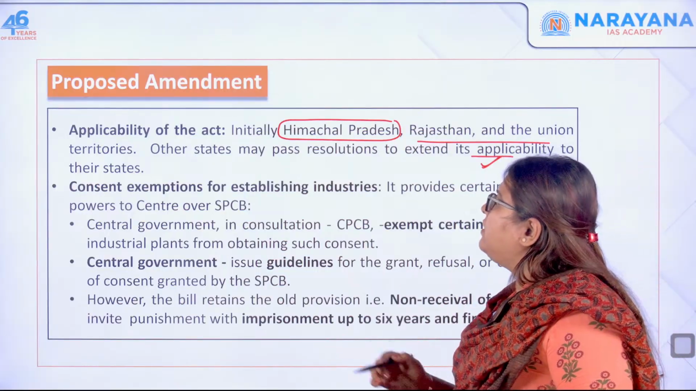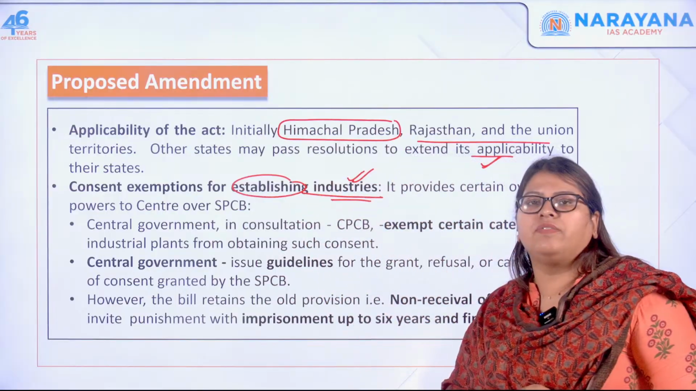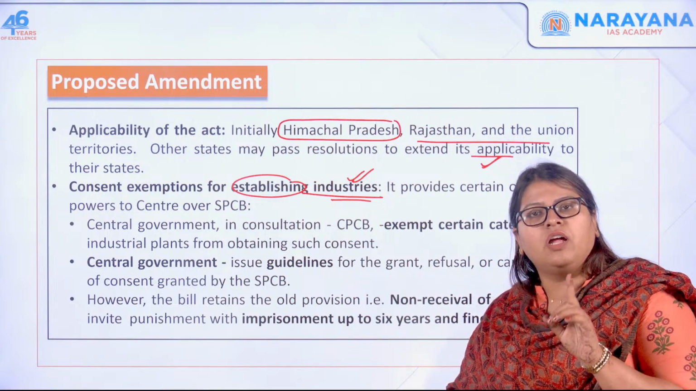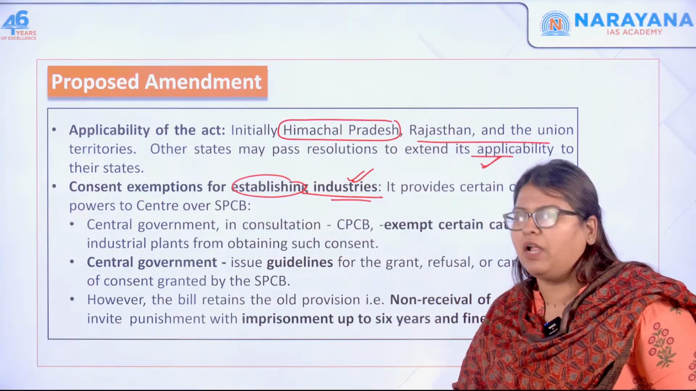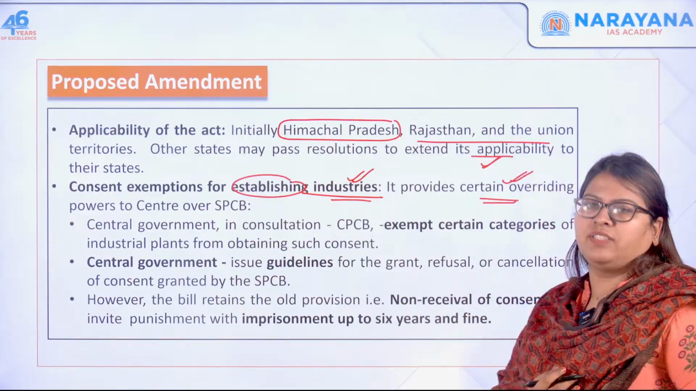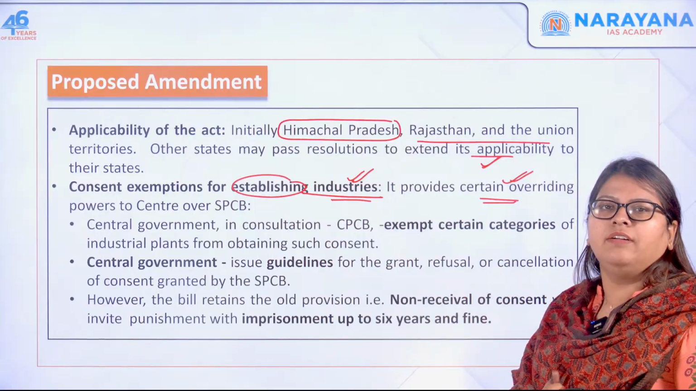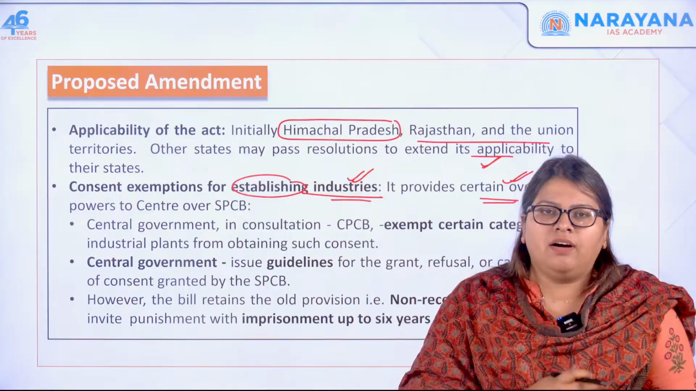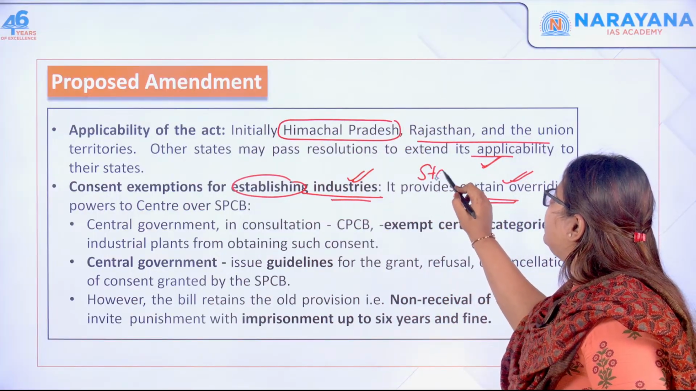Next one, the consent exemptions for establishing industries. Earlier, what did the Act of 1974 say? Mandatorily, the State Pollution Control Board had to give consent in case they were setting up a treatment plant. But this provides certain overriding powers to the center. So this has always been the problem in India, right? Somehow or the other, we slightly incline towards the center, that is, the union. However, water is a state subject.